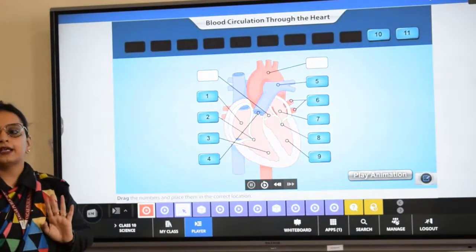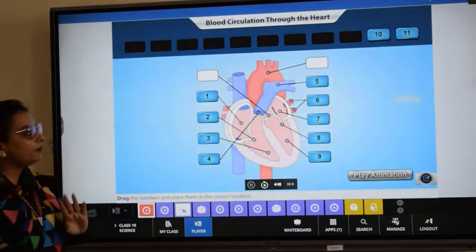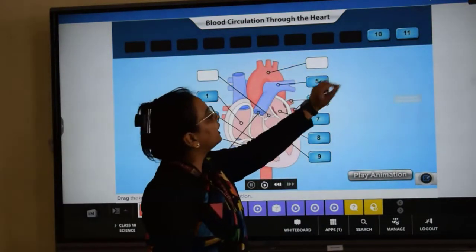All these labelings are correct. Blood is flowing in the proper way. Then after this, tell me about the 10th and 11th.